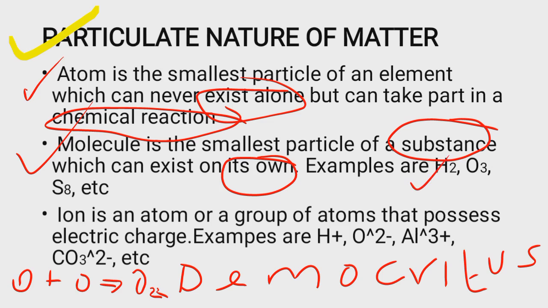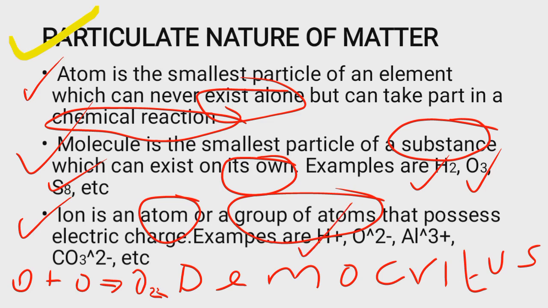Examples of molecules are H2, that is hydrogen molecule, O3, that is ozone molecule, S8, that's also sulfur molecule, and so on. Then the last thing that matter is made up of is the ion. And when we say ion, we are talking about charged particles. An ion is actually an atom, or a group of atoms, that possesses an electric charge.